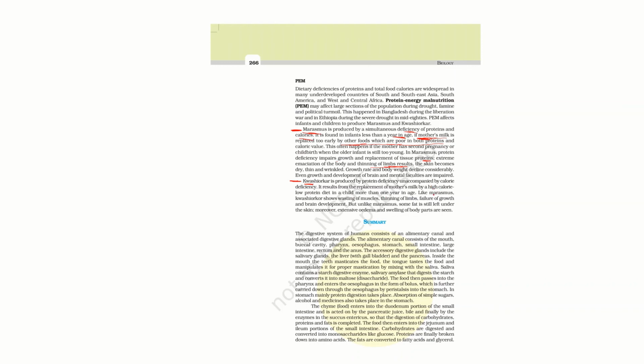Like marasmus, kwashiorkor also shows wasting of muscles, thinning of limbs, failure of growth, and brain growth retardation. But unlike marasmus, some fat is still left under the skin. Moreover, extensive edema and swelling of body parts are seen.